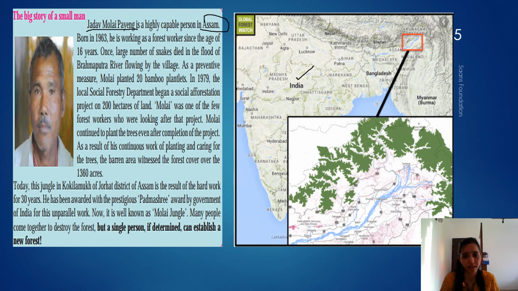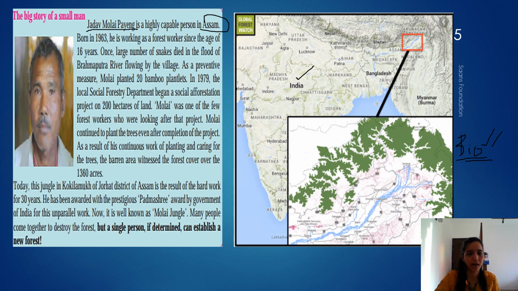There was a big flood near Assam. You can see it is very close to the Brahmaputra river. You can see the river passing by over here. This is the area we are talking about. Because of a lot of rains, there was a flood in this area because of this river. All the crops and snakes got destroyed. In the sense, the biotic life, that is plant life and animal life, got destroyed because of the rains.